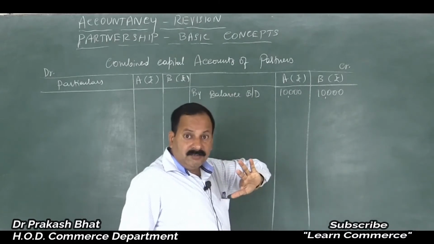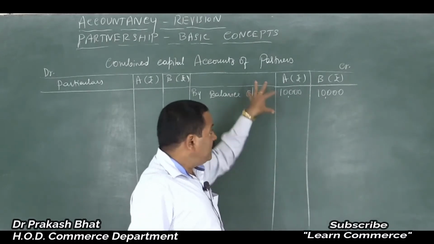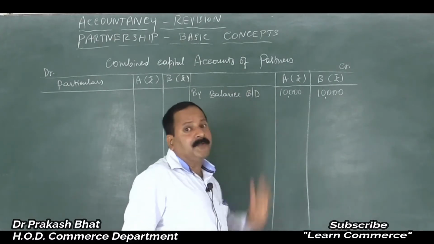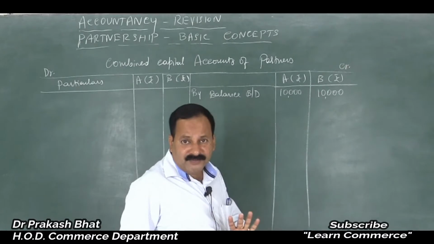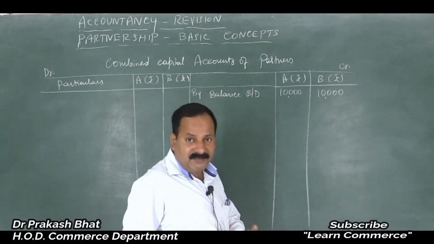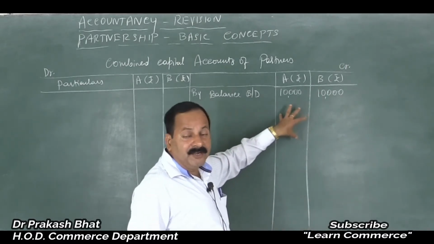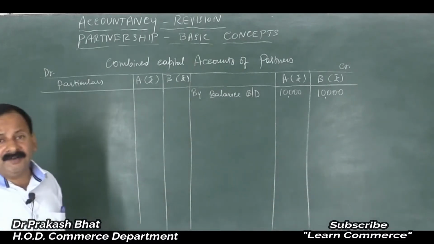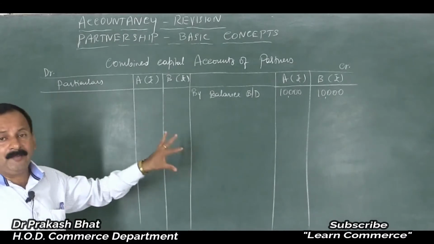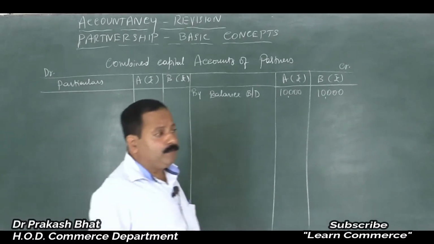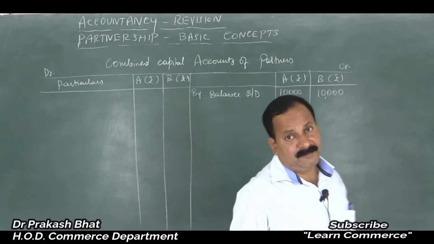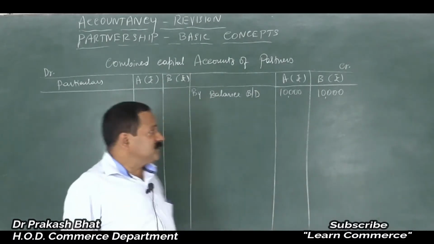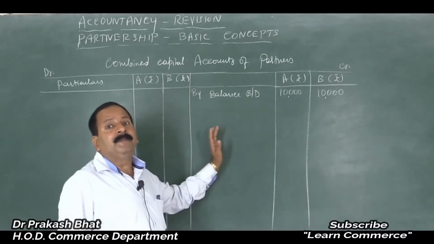Clear? The reason why we give this practical oriented question is to know whether the student knows the concept or not. Amount is not important for us. Clear? That is the only reason for giving these practical oriented questions. Then I told you all the adjusting entries also should be entered in the capital account itself in case of the fluctuating capital system. Correct? So you just enter those items which are beneficial to the partner.